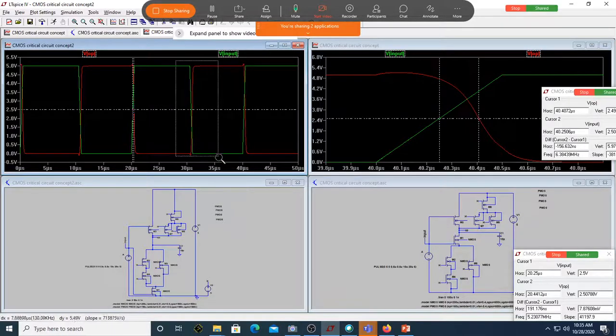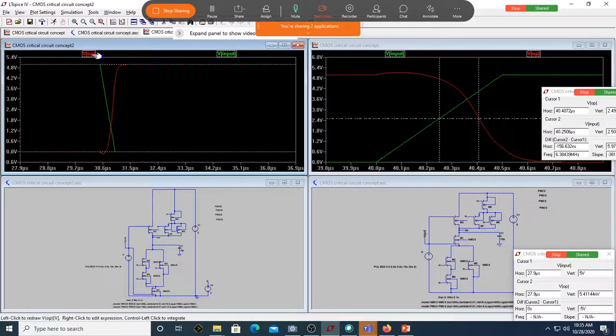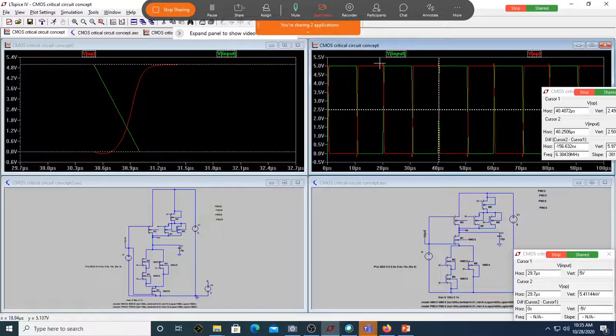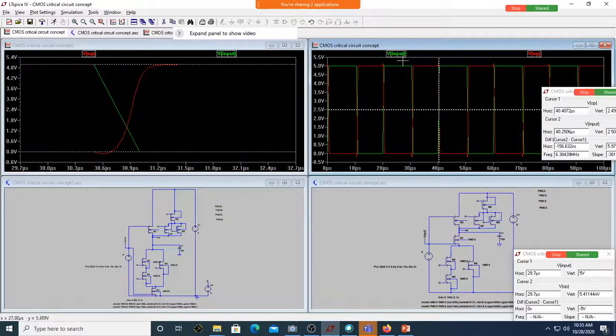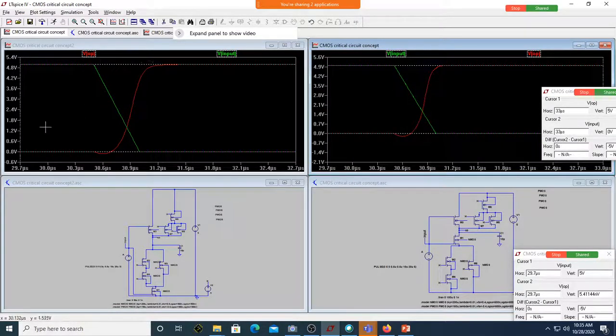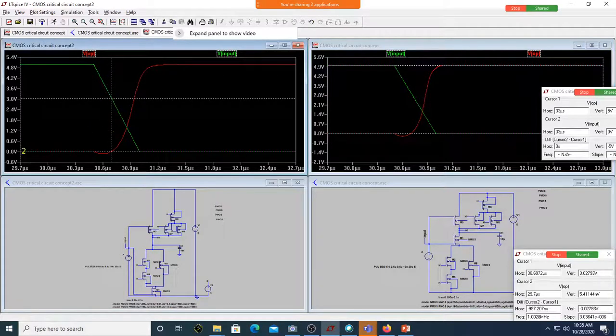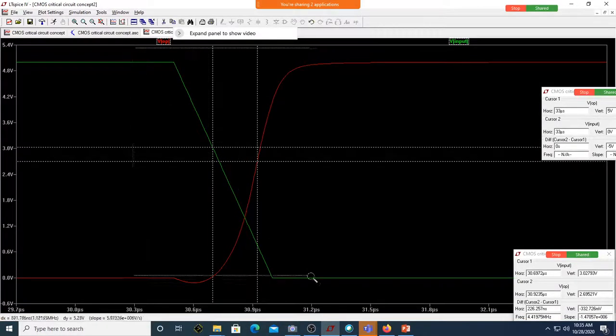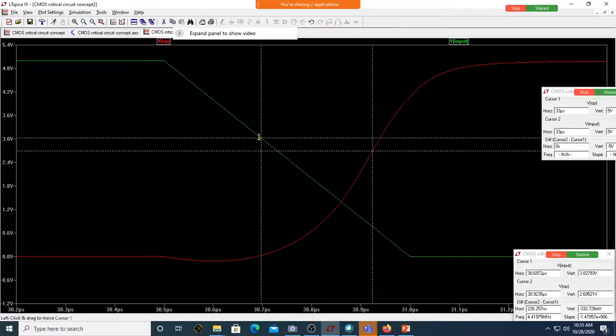Is this my transition? Low to high. Let me do the same thing here. Okay, this is the low to high transition of my output. Let me take the cursors. This cursor is moving on input, the other cursor is moving on output. I will zoom this.